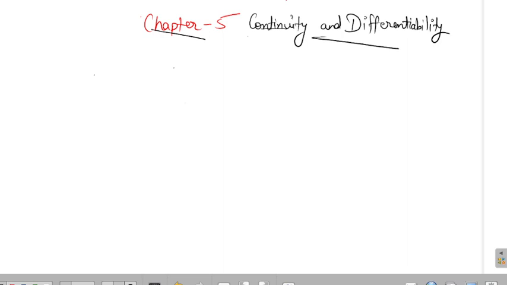So let's start again with the concept of continuity. It is chapter five, continuity and differentiability. We will start with the concept of continuity.